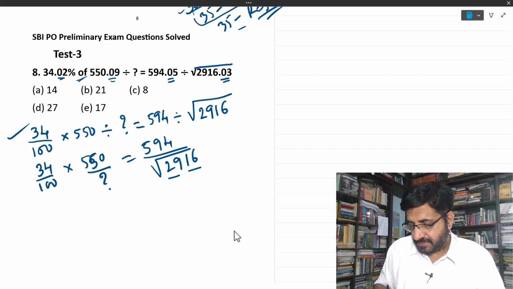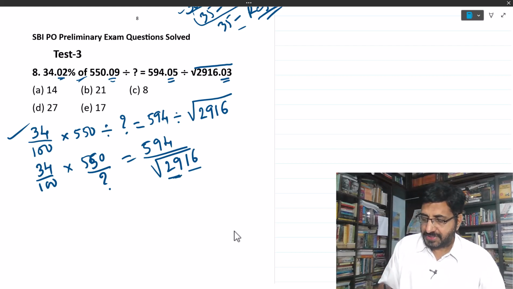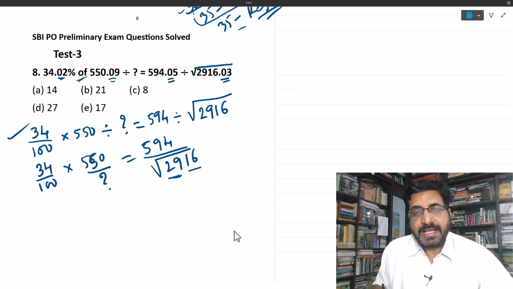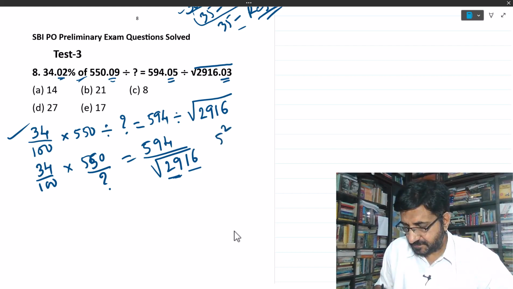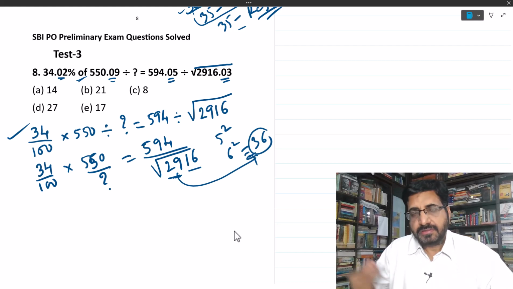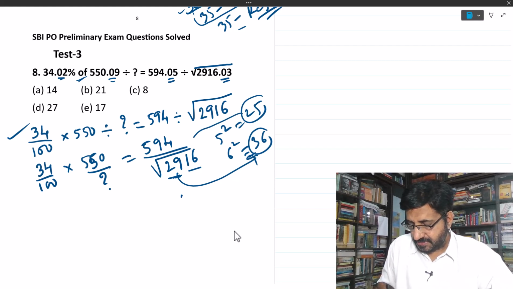Just put this number into 2 groups, and then 29, which is the nearest square number to 29? 25, right? 5 square is 25. 6 square is 36. So 36 is far away from 29. 25 is nearer. So take 5.